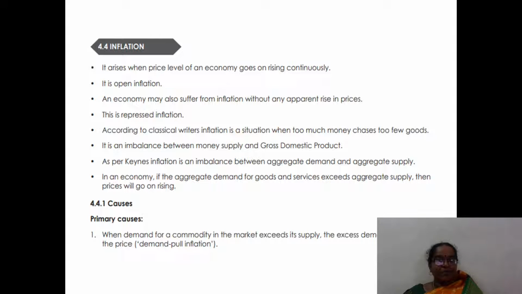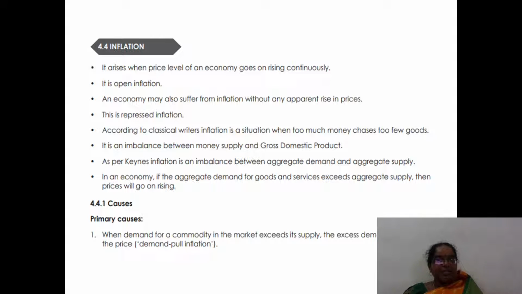An economy may suffer from inflation without any rise in prices. According to classical writers, inflation is a situation when too much money chases too few goods. It's an imbalance between money supply and gross domestic product.